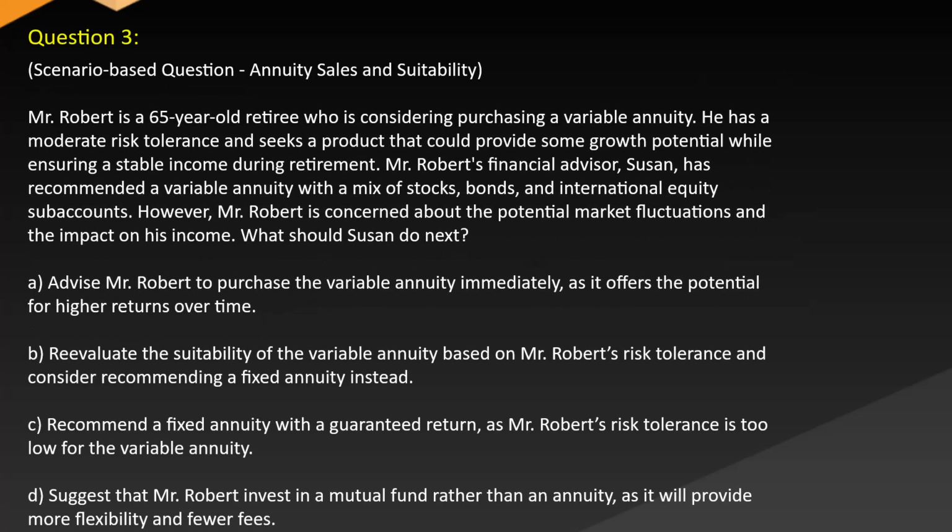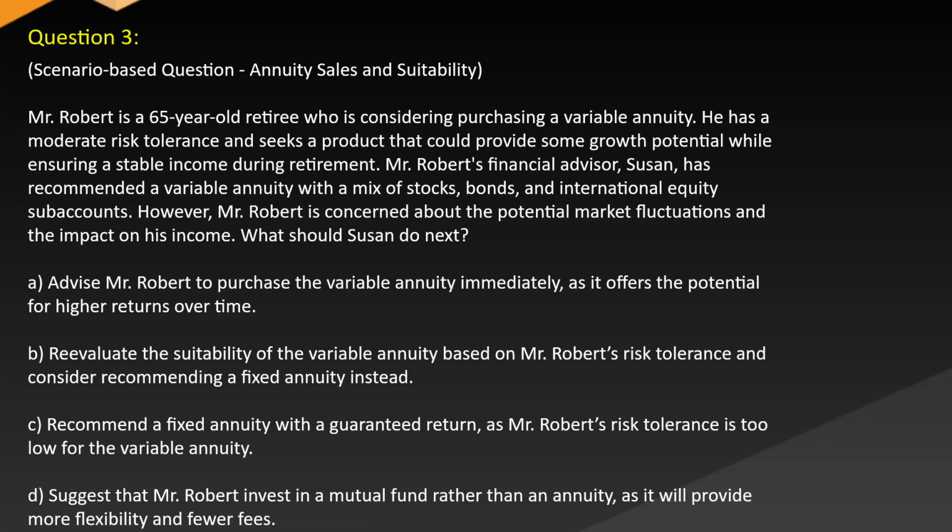Question 3. Scenario-based question. Annuity sales and suitability. Mr. Robert is a 65-year-old retiree who is considering purchasing a variable annuity. He has a moderate risk tolerance and seeks a product that could provide some growth potential while ensuring a stable income during retirement. Mr. Robert's financial advisor, Susan, has recommended a variable annuity with a mix of stocks, bonds, and international equity sub-accounts. However, Mr. Robert is concerned about the potential market fluctuations and the impact on his income. What should Susan do next?